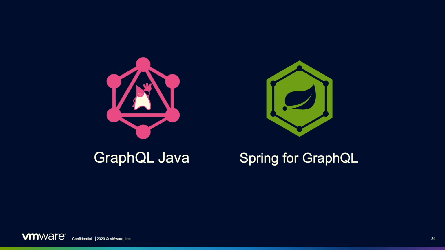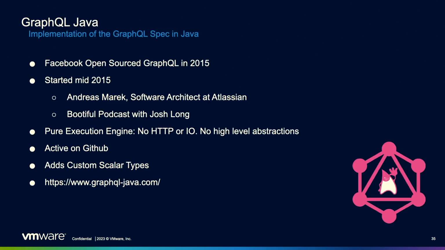So the two projects that we're really talking about here today are GraphQL Java. It was really cool seeing Andy Mark up in the keynote during one of those videos. He is the founder of GraphQL Java and the Spring for GraphQL team. So these two teams worked really closely together to kind of put this into action. So let's start with GraphQL Java. This is the implementation of the GraphQL specification in Java.